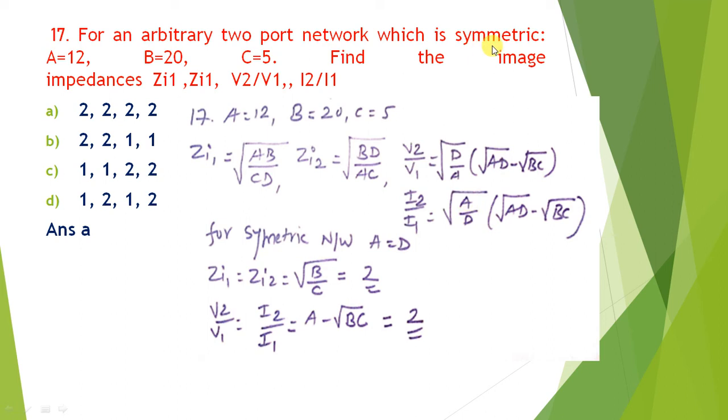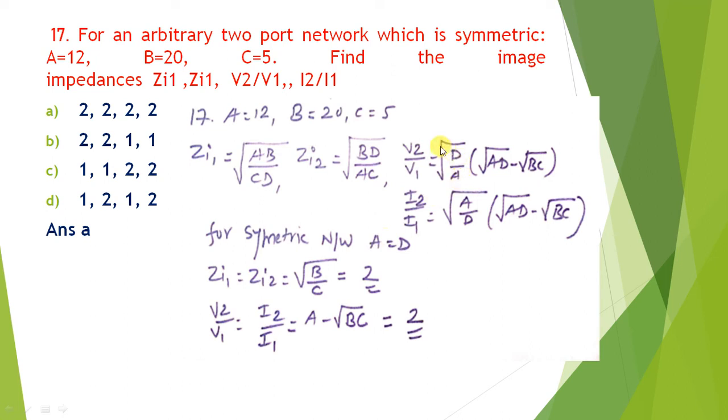Now it is given as a symmetric network. For ABCD parameters, in case of the symmetric property, A is always equal to D. So if you put A equal to D in all these four equations, you will find Zi1 and Zi2 are both equal, and equal to the square root of B by C. So if you put B equal to 20 and C equal to 5, that will give root 4, that is equal to 2. So Zi1 and Zi2 are both 2.